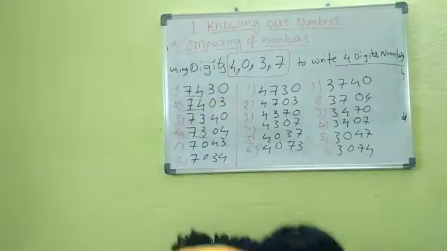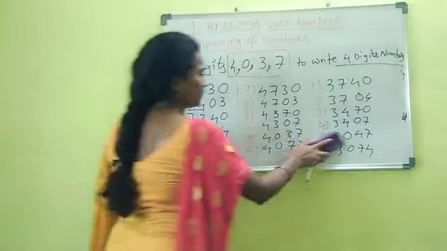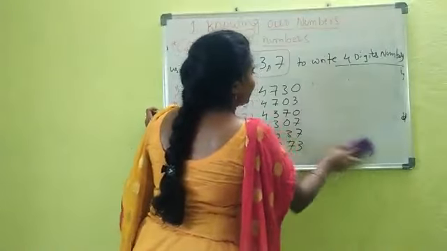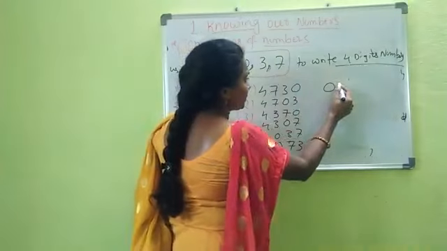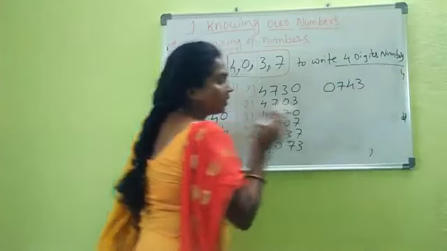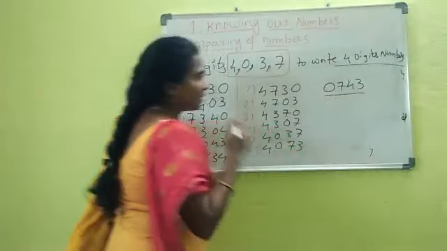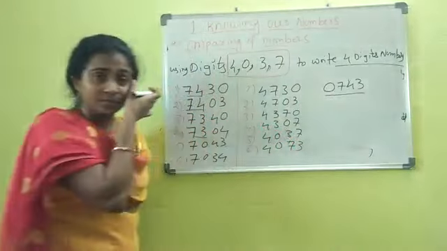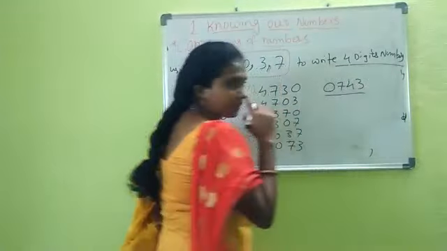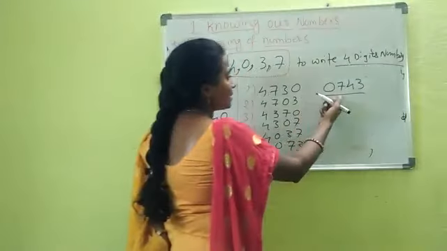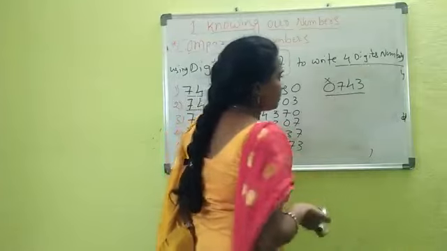Just to explain: how many numbers did we get? 6, right? So why can't we put 0 in the thousands position? I will show you. It should be a 4 digit number only, right? If I put 0 here, 0743, you are thinking like that only, right? I wrote 4 digits here, but is this a 4 digit number? Observe the number. If I say read this number, how will you read? 743.